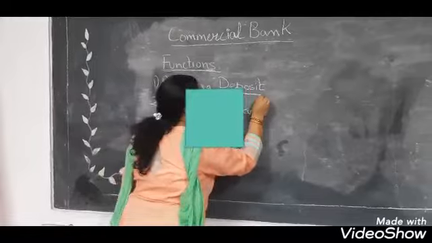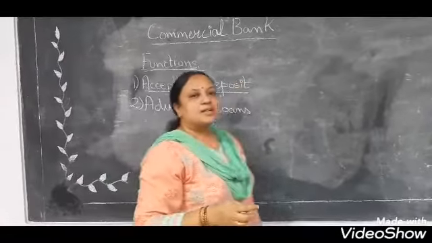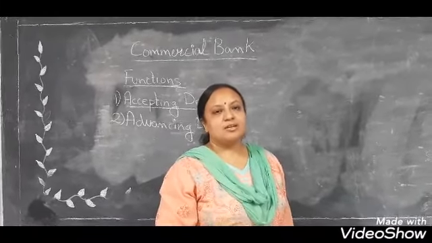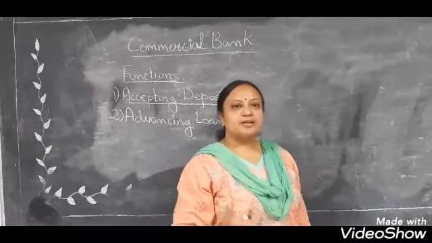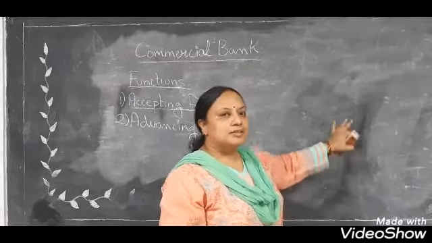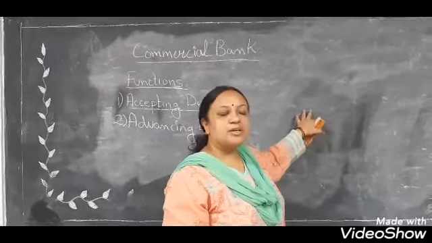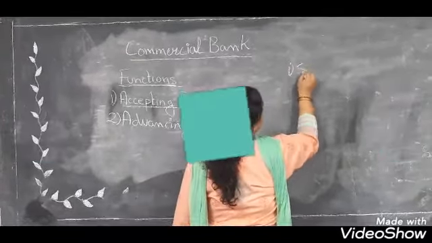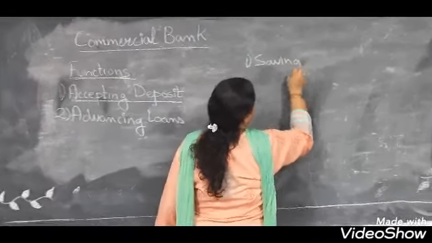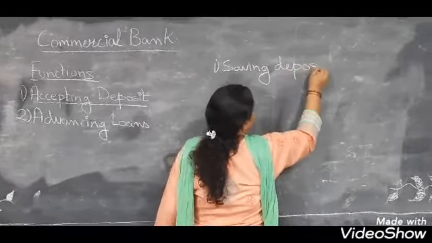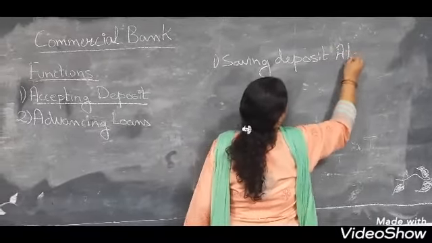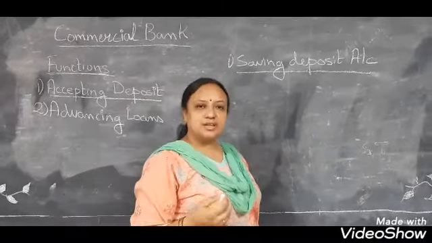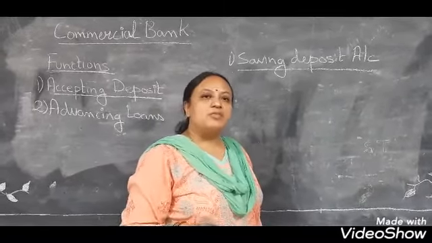First is accepting deposits. So children, deposits are the money which we keep in bank. So an account is created by the bank and the money is kept accordingly. Now there are four types of accounts. The first one is saving deposit account. Saving deposit account is the most common account which we create in the bank, where very regularly we